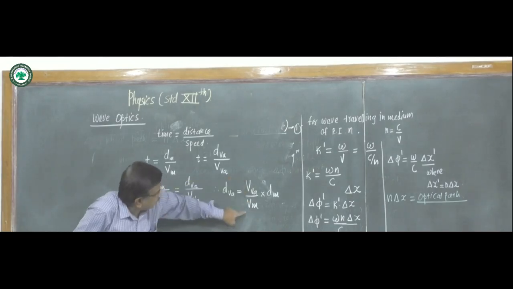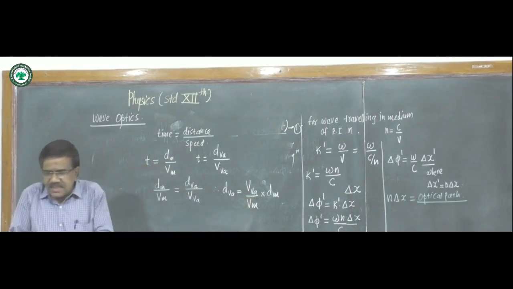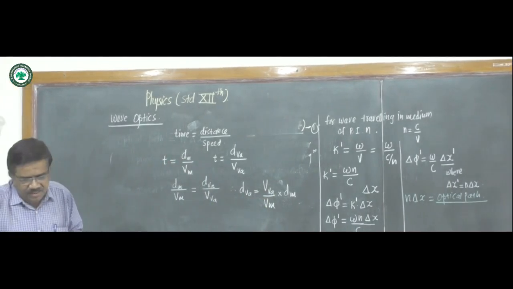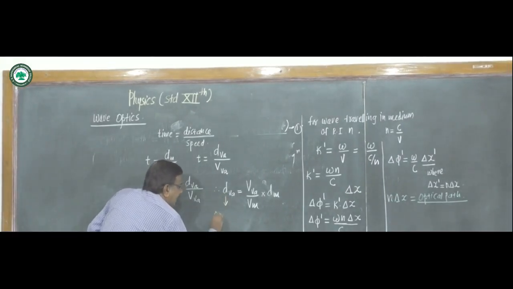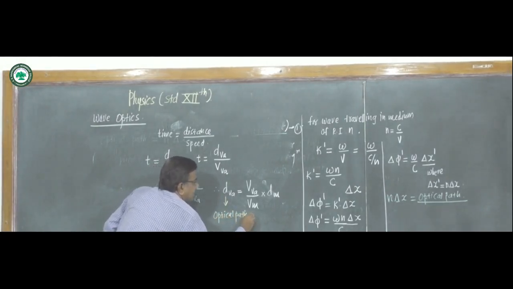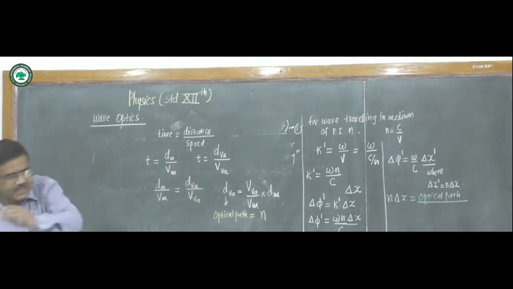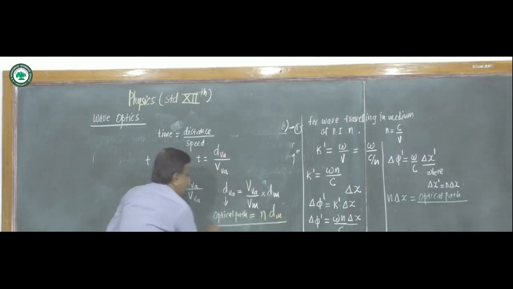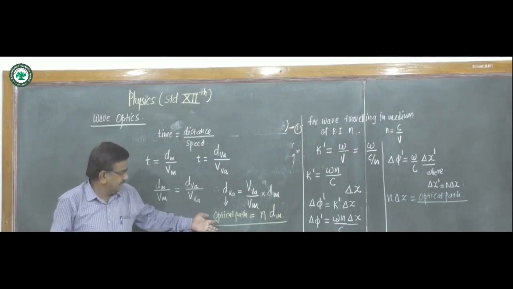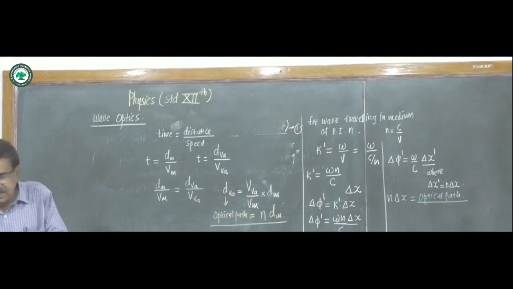But velocity in vacuum upon velocity in medium is the refractive index of the medium. Hence, this distance in vacuum, which we call the optical path, is equal to refractive index into distance in medium.